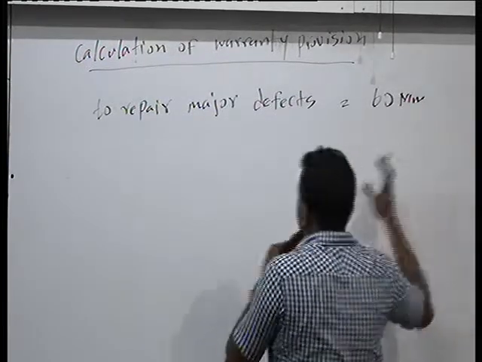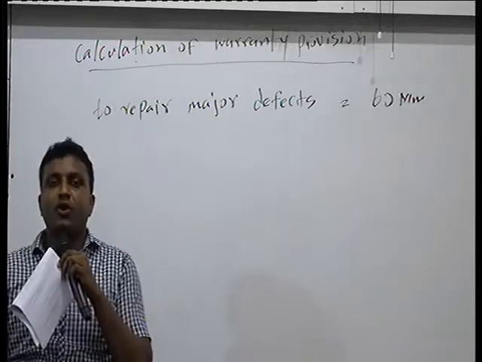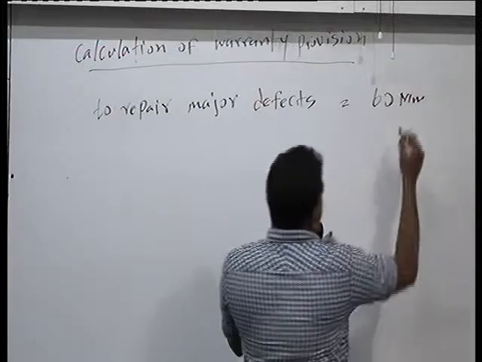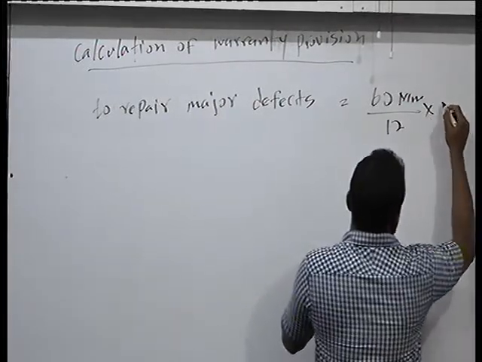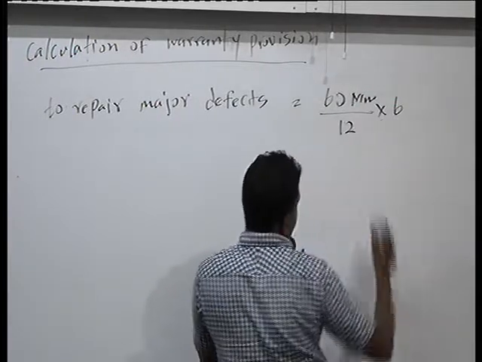Then out of 60 million, because you know that the warranty provision we are giving is only for the 6-month period, we want to take 6 months' sales for this computation. Take 6 months, divide by 12 and multiply by 6.